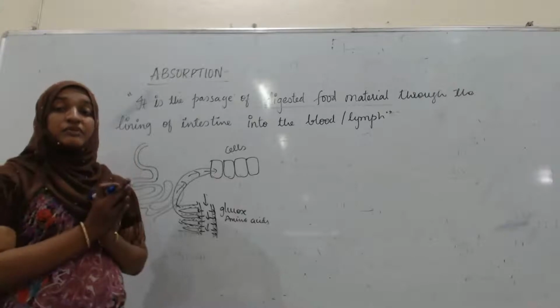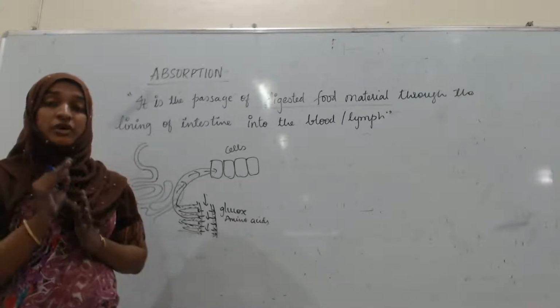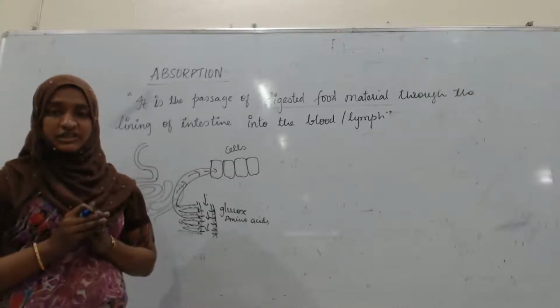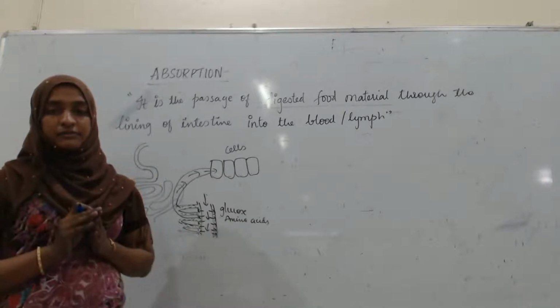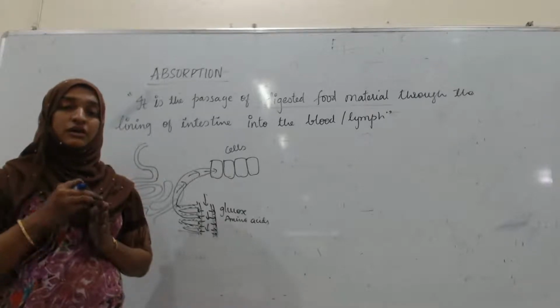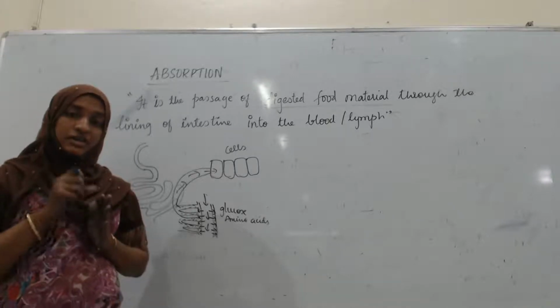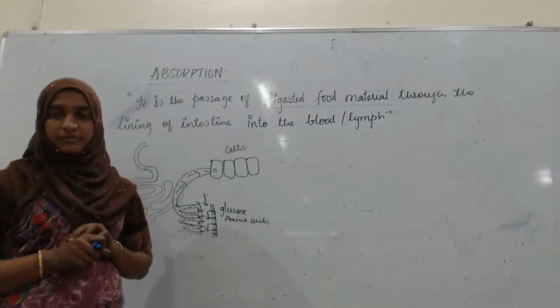From which part of the alimentary canal is it going to be absorbed? That is mainly from the small intestine, and some part from the large intestine. Only from the intestine, not from any other part. A major quantity of the nutrients is absorbed in the small intestine and very little in the mouth and in the stomach.